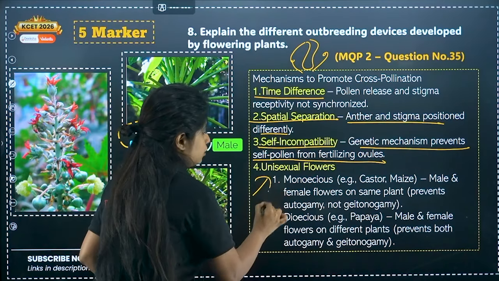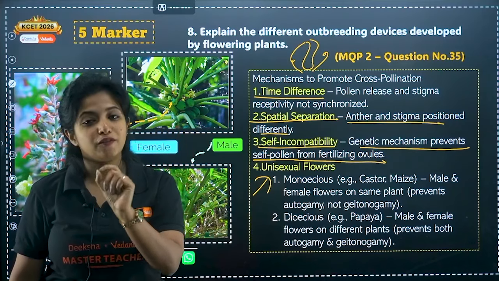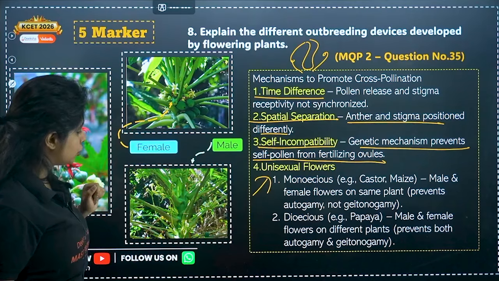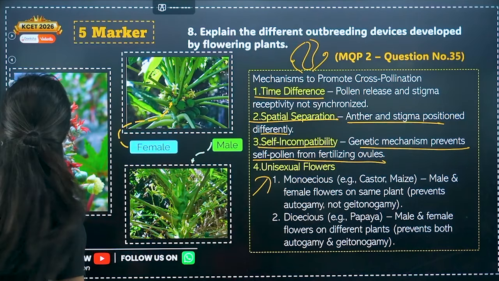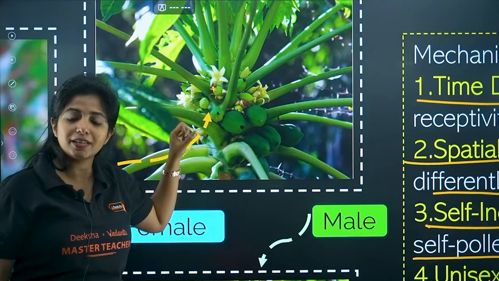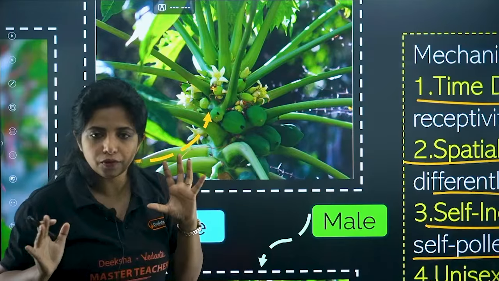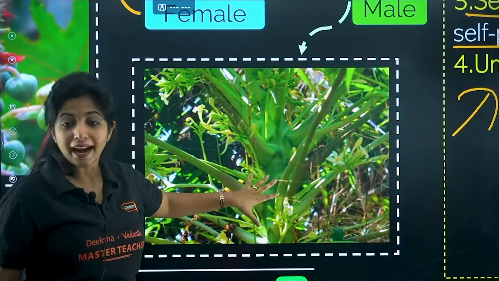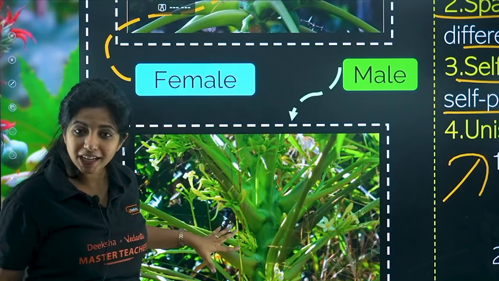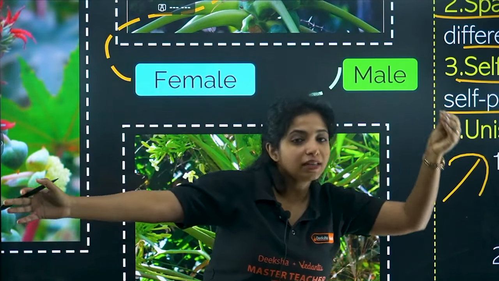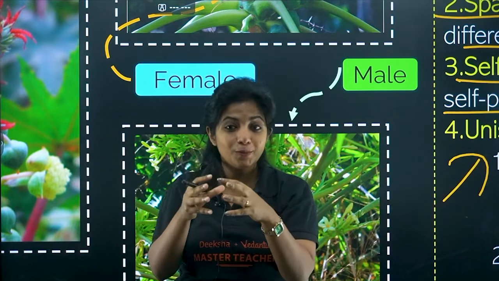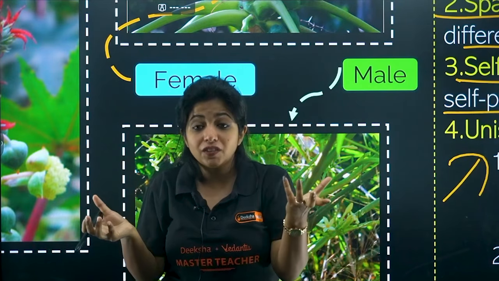Now, the fourth one is production of unisexual flowers. How does that help, ma'am? Suppose, my dear children, over here I have given you a picture of two plants. What is this plant? Well, this is papaya. Over here you have the female flowers, the ones that have the female part, the stigma, style and the ovary. Now, I have a whole different plant that is a male plant, with male flowers. So aren't the sexes separate in two different plants? So obviously pollen grains have to come from this plant to this plant. Genetic difference over here as well. You get a new plant with a mix of the genetic traits.